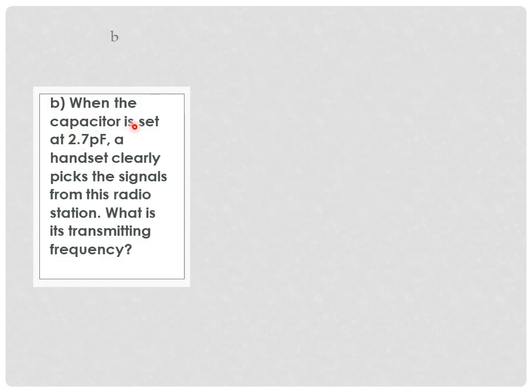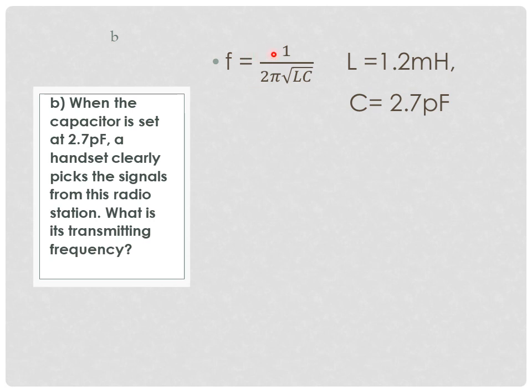When the capacitor is set at 2.7 picofarad, a handset clearly picks the signal from this radio station. What is its transmitting frequency? Very simple. This is the formula for the transmitting frequency, and we already have the parameters given to us.